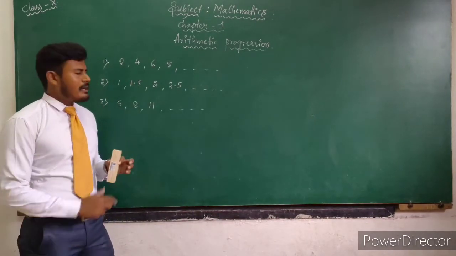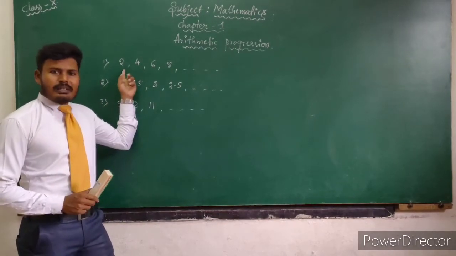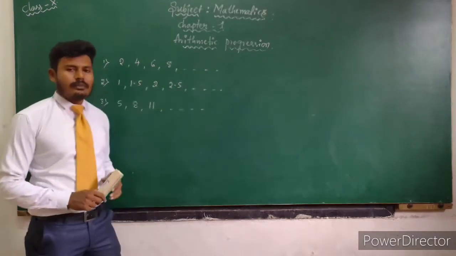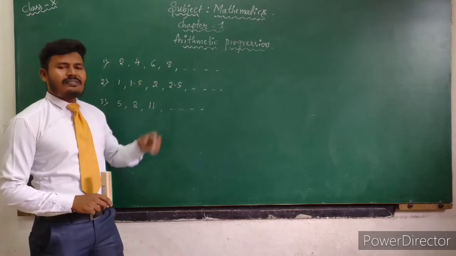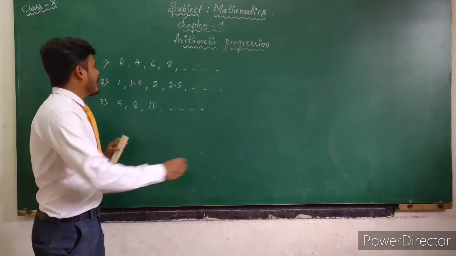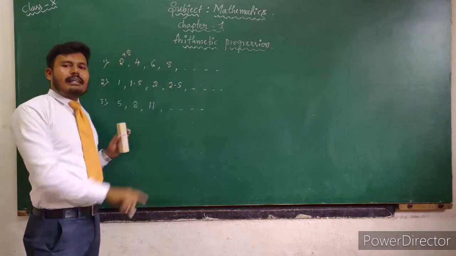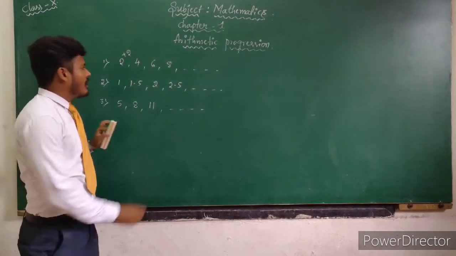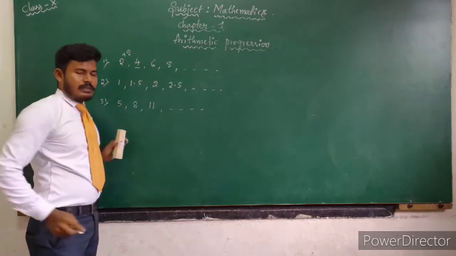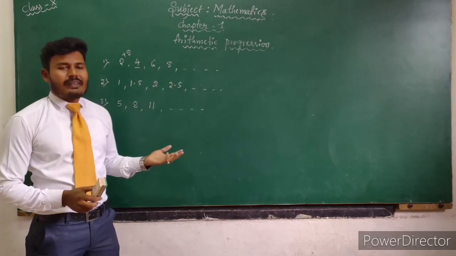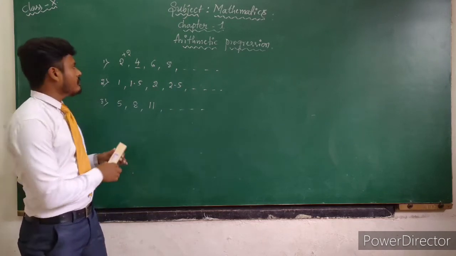Observe the first example, 2, 4, 6, 8 and so on. These are the multiples of 2, or if we add 2 to its preceding term, you will get the next term, because each number is called a term of an AP or a term of the sequence.